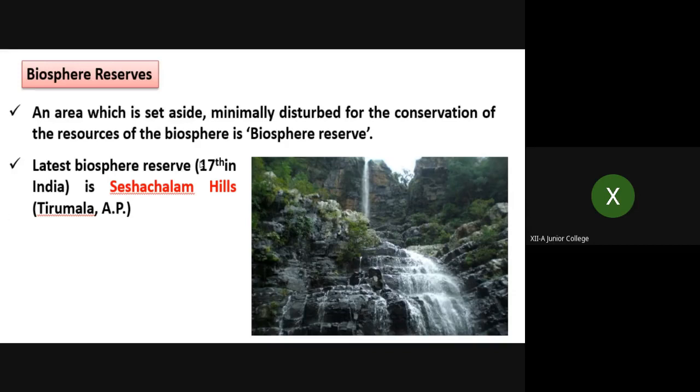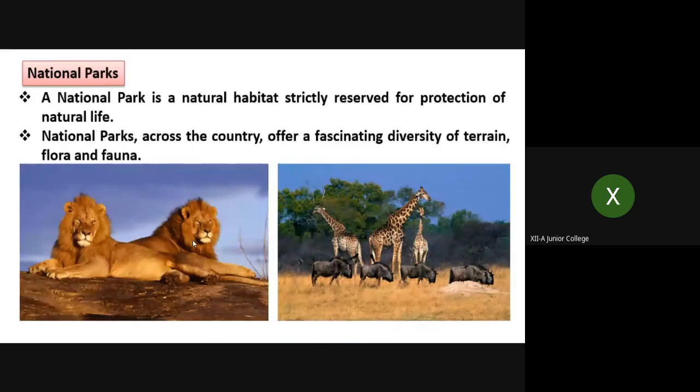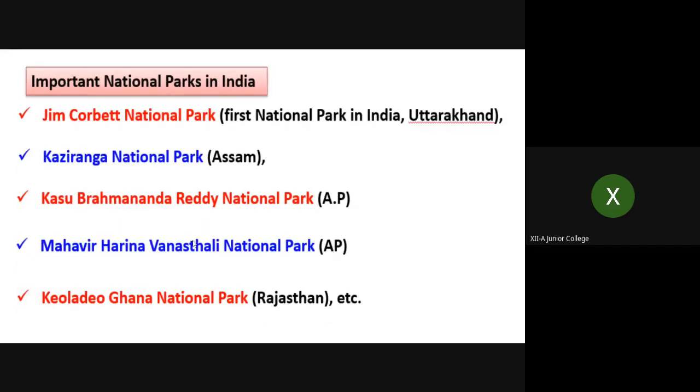So the latest biosphere reserve, the 17th in India, is Seshachalam Hills, that is Tirumala, Andhra Pradesh. You must be knowing also where that area is reserved. Next, the example of national parks. There are so many national parks. These are the natural habitat strictly reserved for protection of natural life. Natural parks across the country offer a fascinating diversity of terrain, flora, and fauna. So these are the examples of national parks and biosphere reserves. These are the examples of in situ conservation.